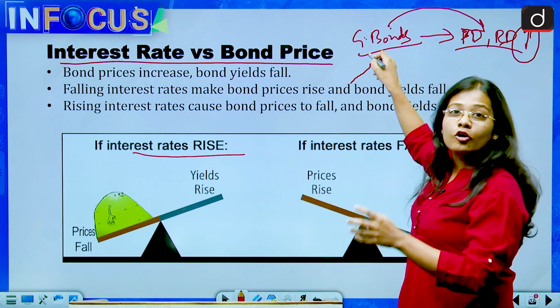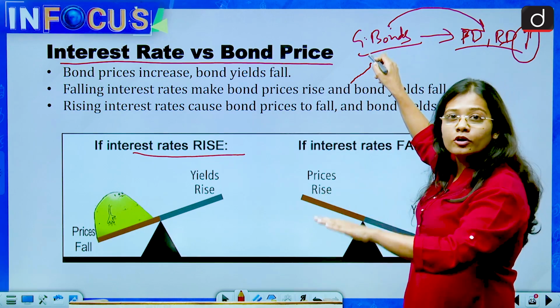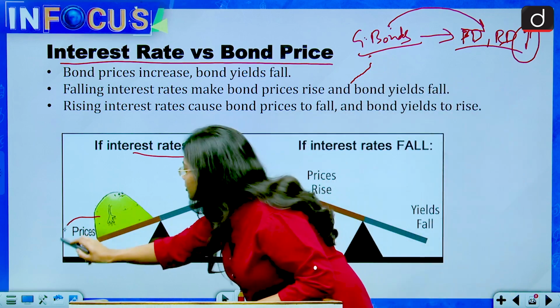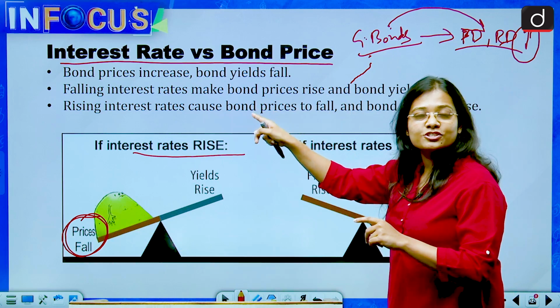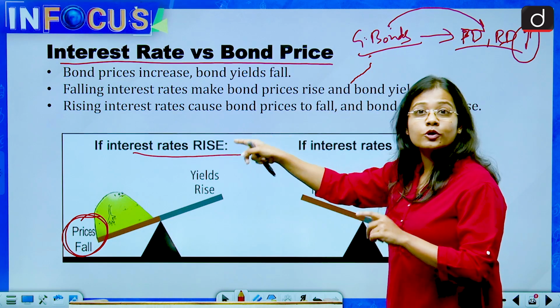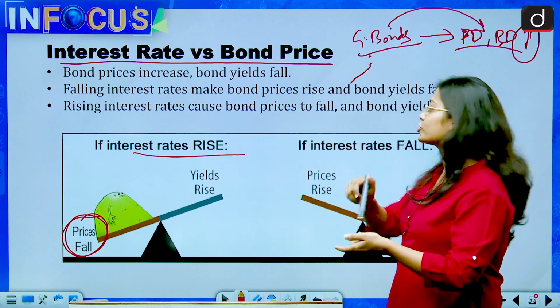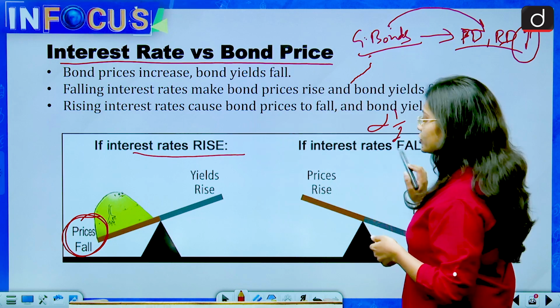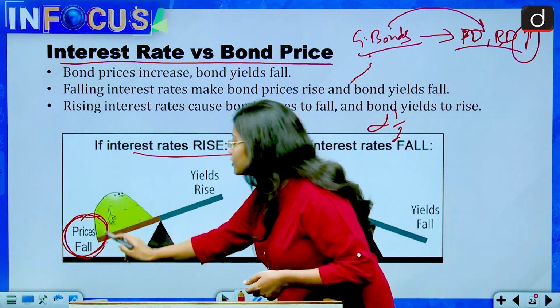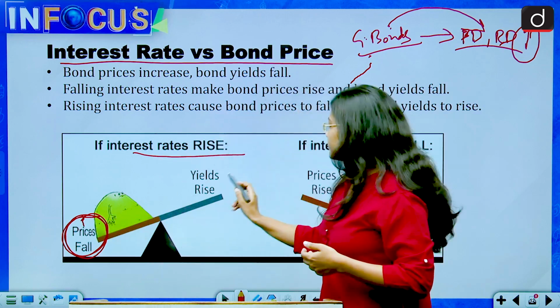Because the demand for the government bond becomes low, the price of the bond will fall. Try to remember the relationship that I've already told you: the bond yield and the bond price are inversely proportional. So if the bond prices fall, then the bond yield will increase.